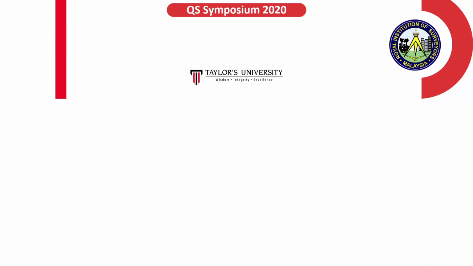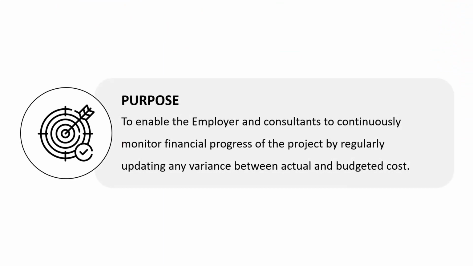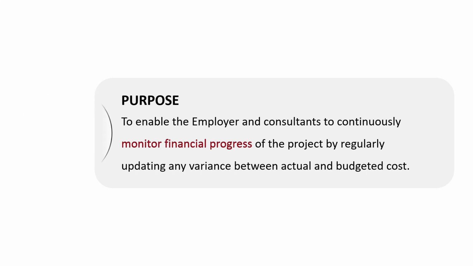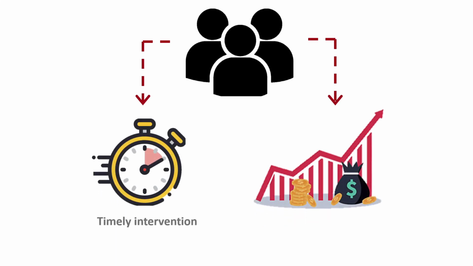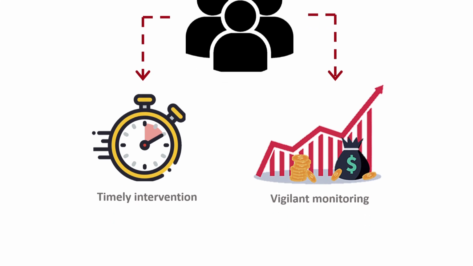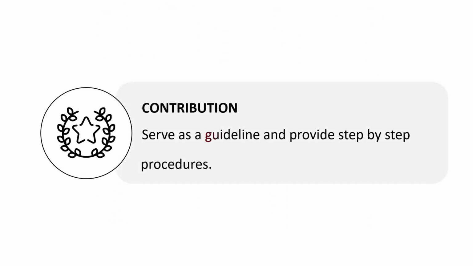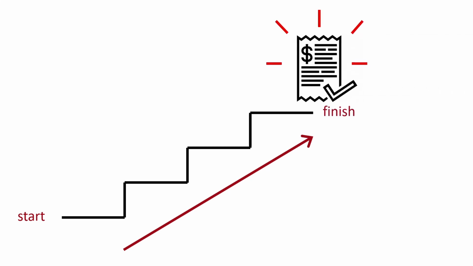In conclusion, the purpose of the financial statement is to enable the employer and consultant to continuously monitor financial progress of the project by regularly updating any variance between actual and budgeted costs. This helps employer and consultants to take proactive measures and timely intervention through vigilant monitoring of the project's financial status. This template will serve as a guideline, while the flowchart provides a step-by-step activity process that will give the user a clearer picture on how to prepare the financial statement.